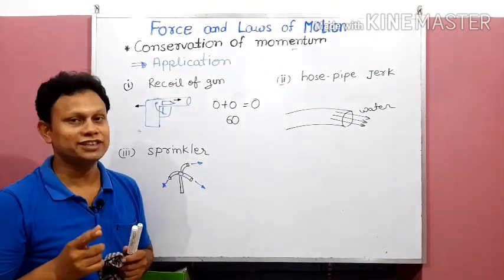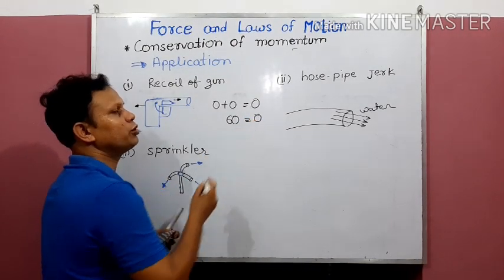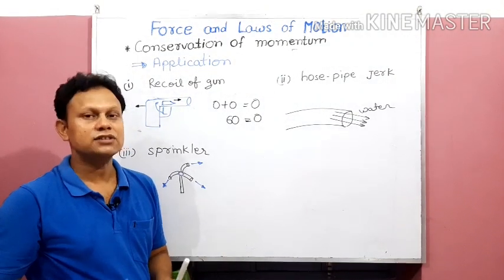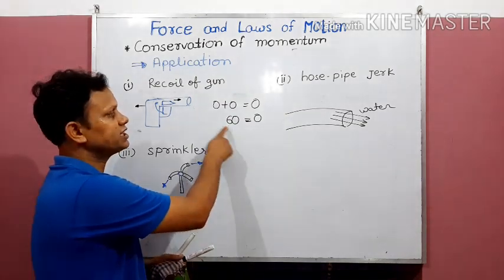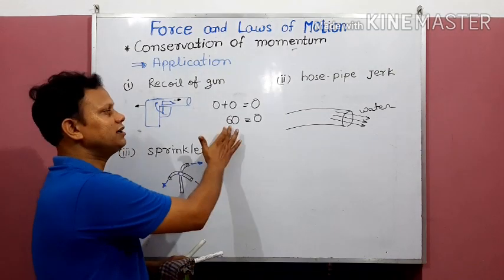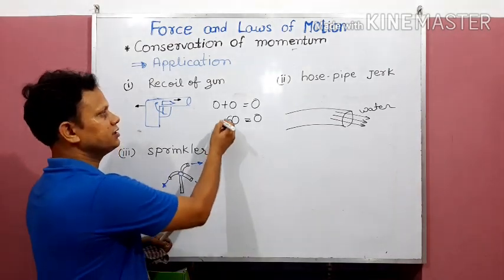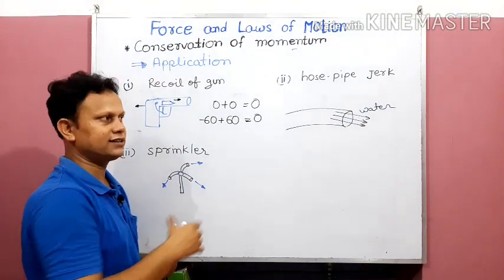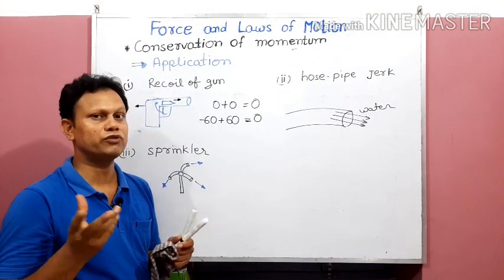Now the law says that the sum of momenta will be conserved. It was earlier 0, so still it should be 0 after firing, after collision also, but here the bullet has acquired plus 60 value. Now how mathematically will this 60 become 0? So according to mathematical knowledge, the gun should have how much momentum? Minus 60, and then when you add minus 60 with 60, you are going to get 0 because you have to conserve the 0 value.